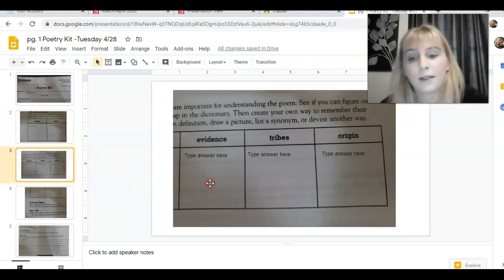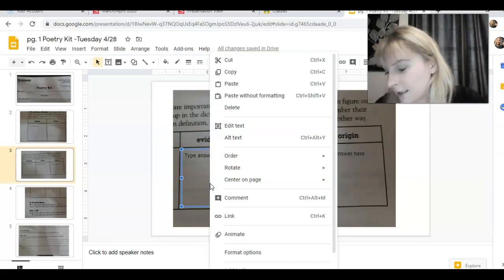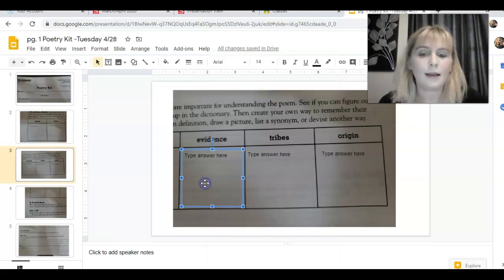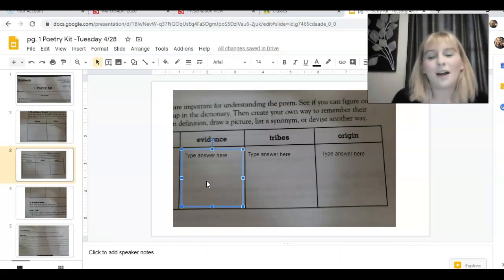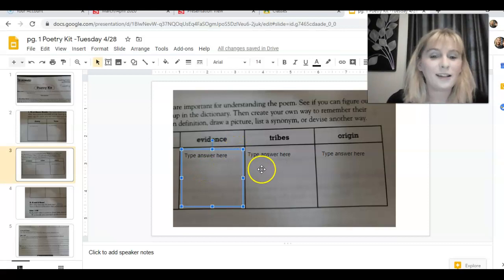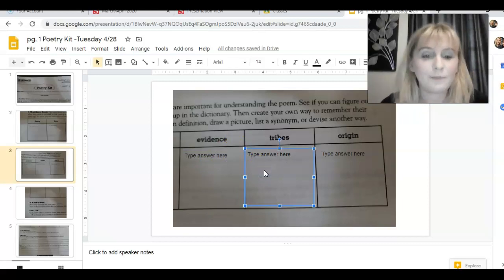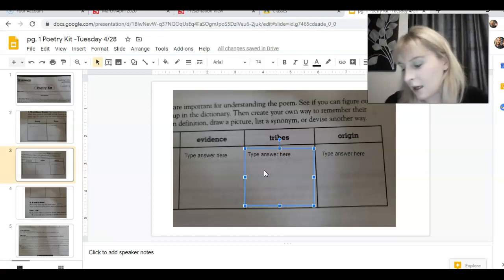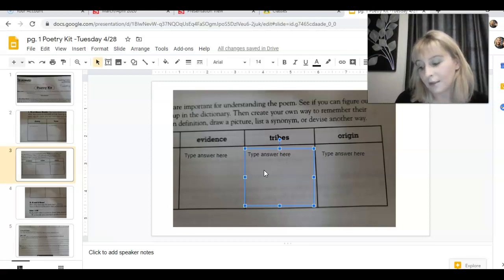The first one is evidence, and that is in line 8. You are evidence of her life and her mother's and hers. What does evidence mean? Sorry about that. Make sure you erase the type answer here and then type in what you think evidence means. All right, tribes. That is from line 15. Again, I'll back up a little bit to give more context. Remember the plants, trees, animal life, who all have their tribes, their families, their histories too. So what do you think tribes means?